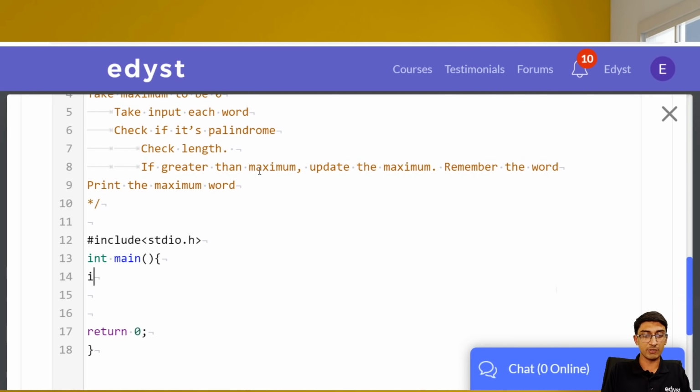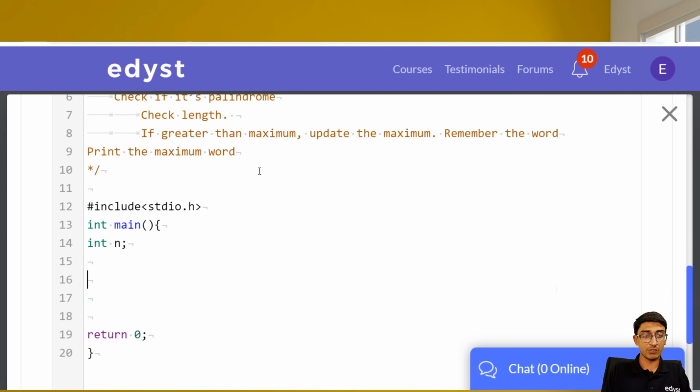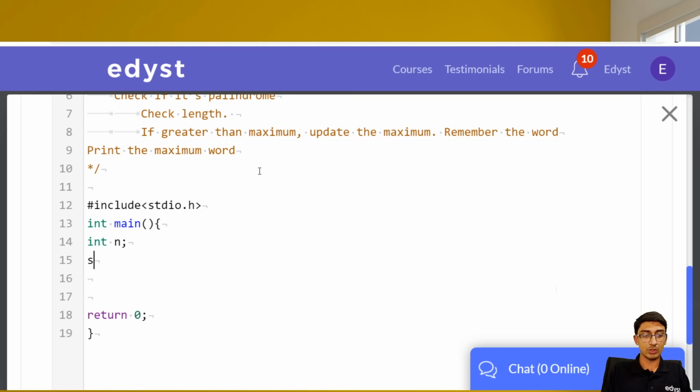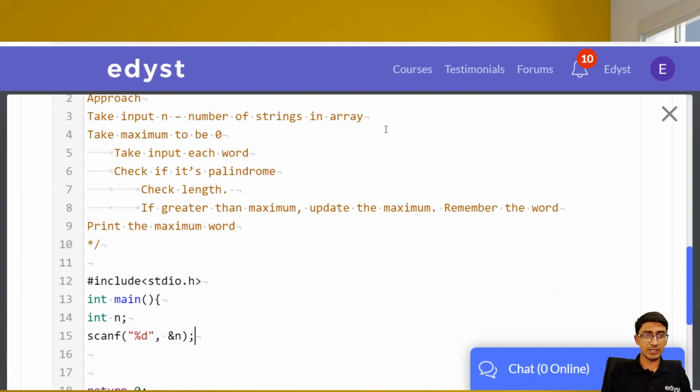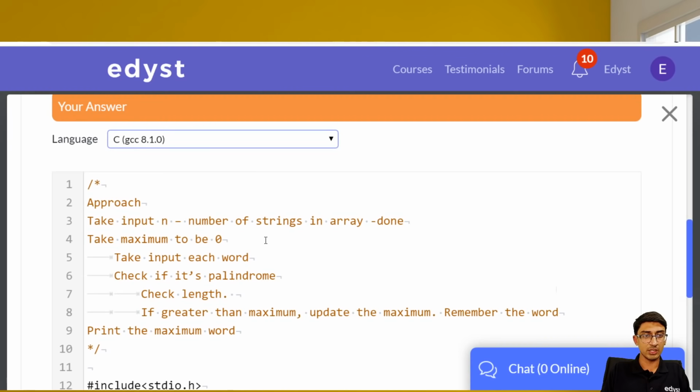Okay, we'll take first the input n. So taking input n, which is the number of strings in the array, right? So that's the first thing we'll do. So scanf("%d", &n), right? So that's what we did. That's the first thing we did. So number of strings in the array, done. Take maximum to be 0. Okay, not a problem. int max = 0. That's easy. We did that.